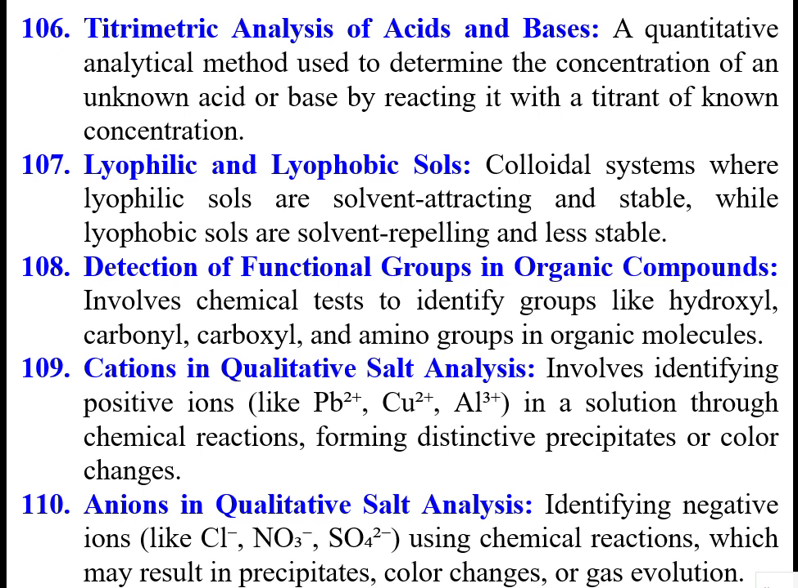Detection of functional groups in organic compounds. Different functional groups are there, like hydroxyl groups, carbonyl groups, carboxyl groups, amino groups. These are called functional groups. To detect them, there are techniques available. Cations in qualitative salt analysis. So we are now discussing analytical chemistry questions. It involves identifying ions like lead, copper, aluminum in a solution through chemical reactions, forming distinct precipitates or color changes.